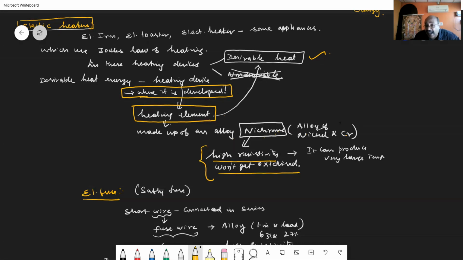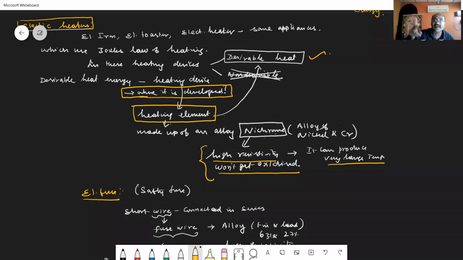Since it has high resistivity, the coil can produce a very large amount of temperature, so a large amount of heat energy can be developed in the electrical devices with the help of the nichrome wire. Since nichrome is highly polished, it won't get oxidized easily.